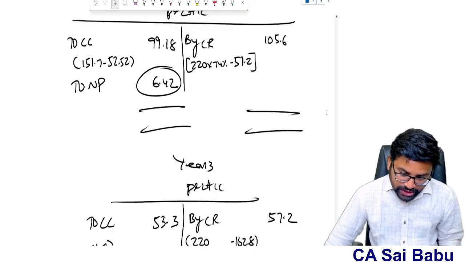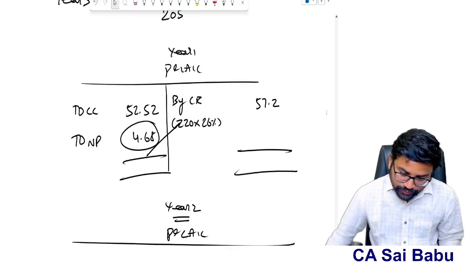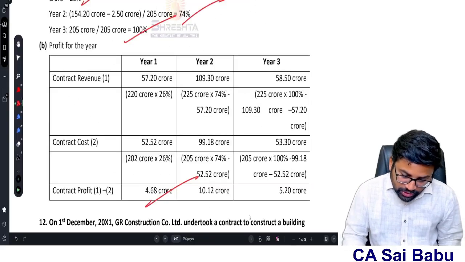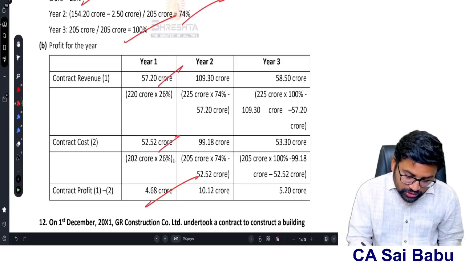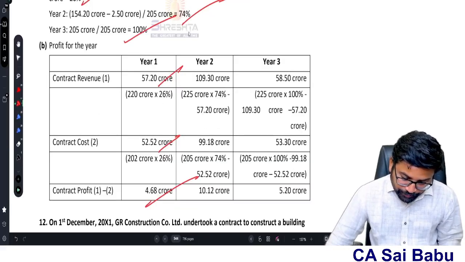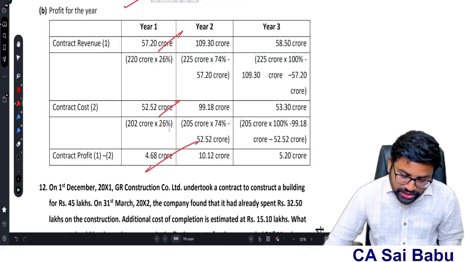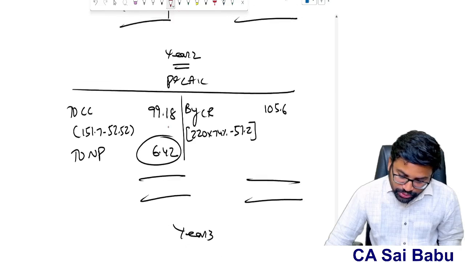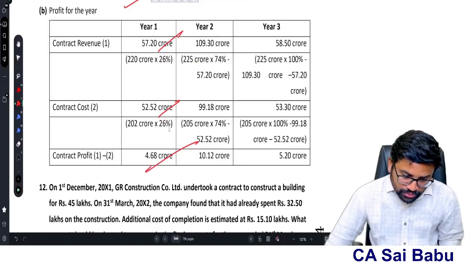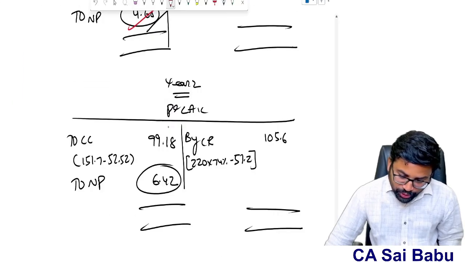So first year, 57.2 is the contract revenue, correct? Contract cost 52.52, okay. We got a profit of 4.68, right? Come to year 2. Year 2, contract revenue 109.3,